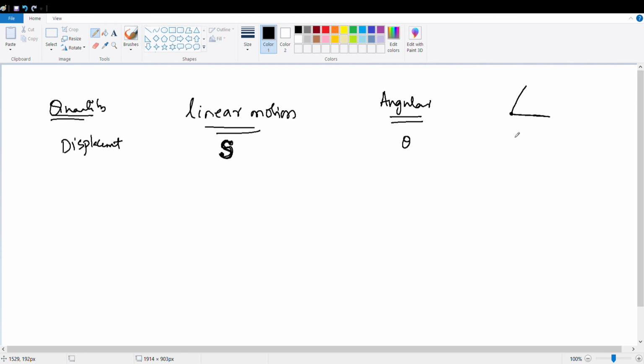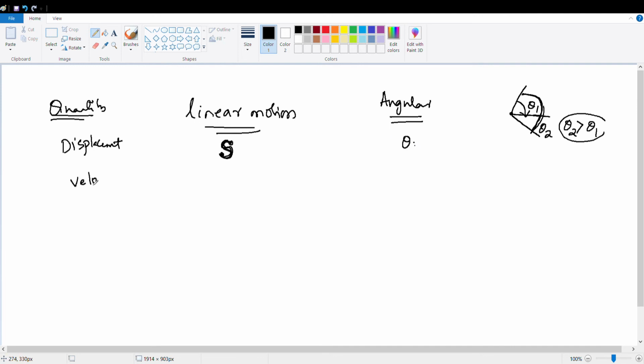Initially they are like this. After some time, the clock becomes like this. So initially it was theta 1, now it changed to theta 2. That means theta 2 is greater than theta 1, so there has been a change in the displacement. So angular displacement is represented by theta. Is it clear?